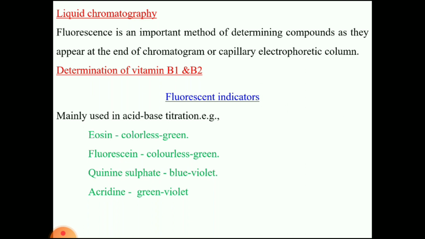And some fluorescent indicators commonly used in acid-base titrations are eosin, which gives colorless to green, fluorescein, colorless to green, phenyl sulfate, blue to violet, and acridine, green to violet. So these are regarding fluorimetry and fluorescence spectroscopy.